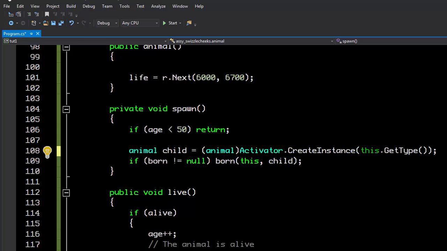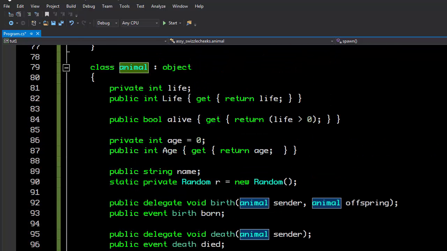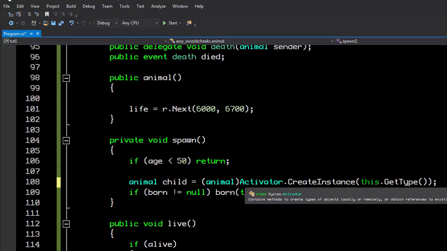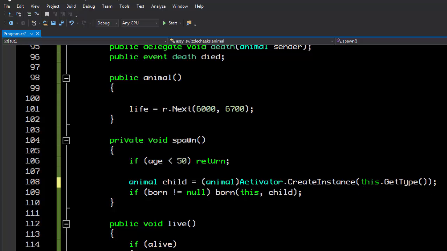And we don't really have to do any extra checking here because we know that whatever type we are is an animal because we're in the class Animal. If this was not something that we could guarantee to be an animal, we would have to actually check to make sure that this produced something that could be cast into an animal first. There's a number of ways that we can do that, TryCast. But in this case, we know it's an animal. It's some type of animal. We just don't know what type, but it's an animal, so we can do that.